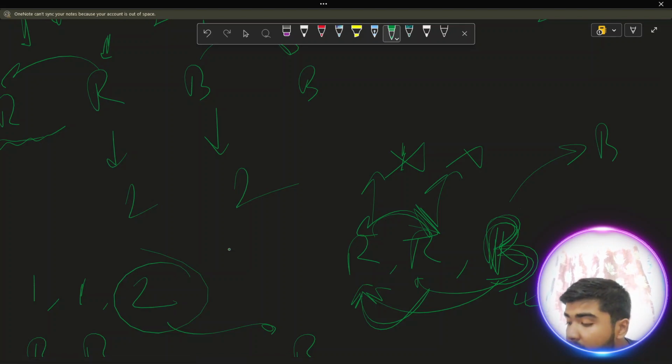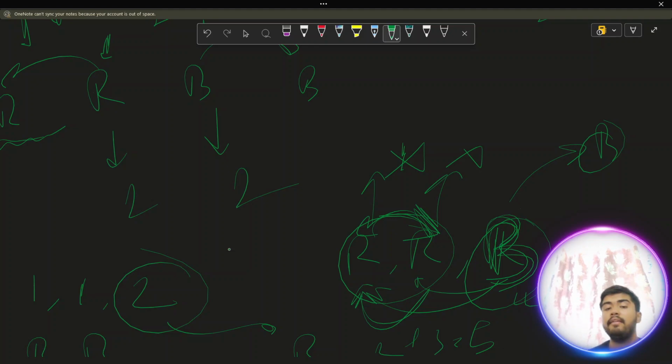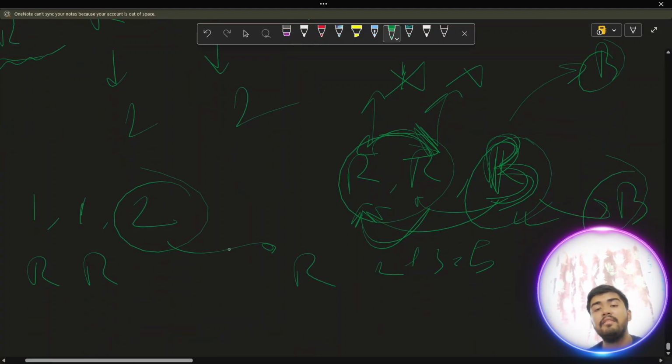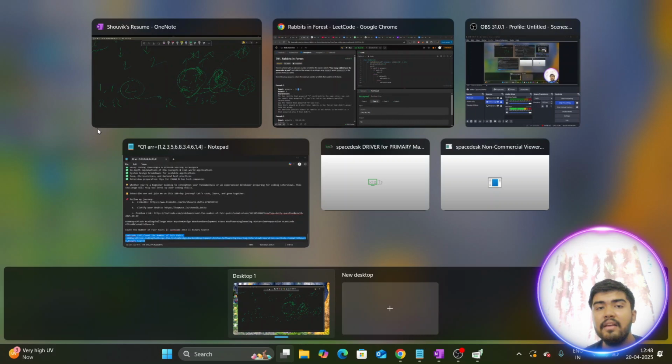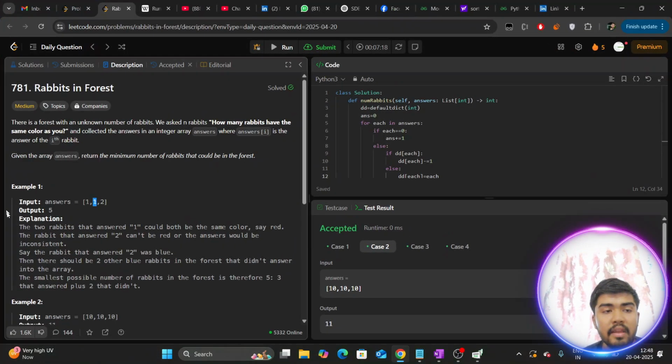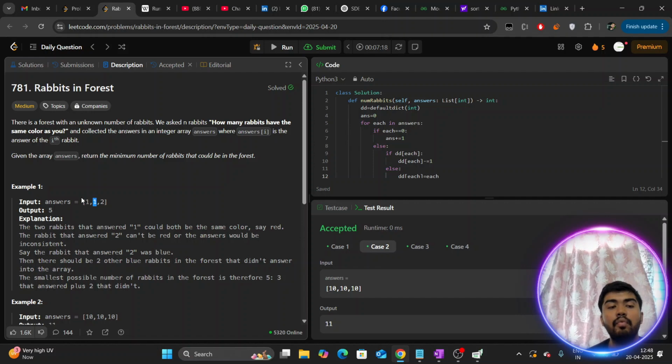So how many total rabbits? 5. 2 here, 1 here, 2, 3. 3 blue rabbits and 2 red rabbits. 2 red rabbits and 3 blue rabbits. As simple as that. See, here you can write the entire gist of the things. They mentioned exactly the same things. So they have taken 5: 3 that answered 2, and for the first 1 and 1 we point to each other, right?